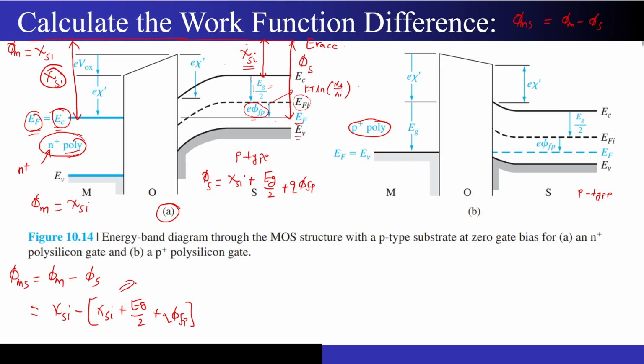This chi Si will get cancelled out, so you will be left with minus of Eg by 2 plus q times phi Fp. This happened for the left hand side, so this is my phi ms.